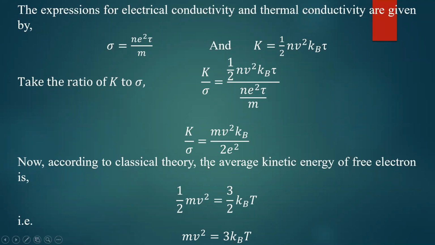Now according to classical theory, the average kinetic energy of the free electron is half m v square equal to 3 by 2 kbT. Therefore m v square is equal to 3 kbT. So we have to substitute for this m v square and further simplify. Directly you will arrive at the proof. So put m v square is equal to 3 kbT.